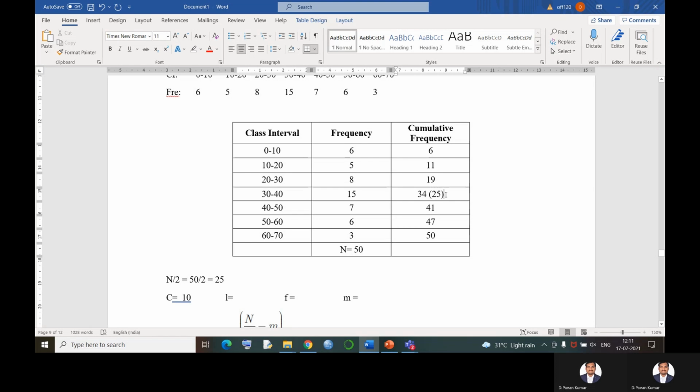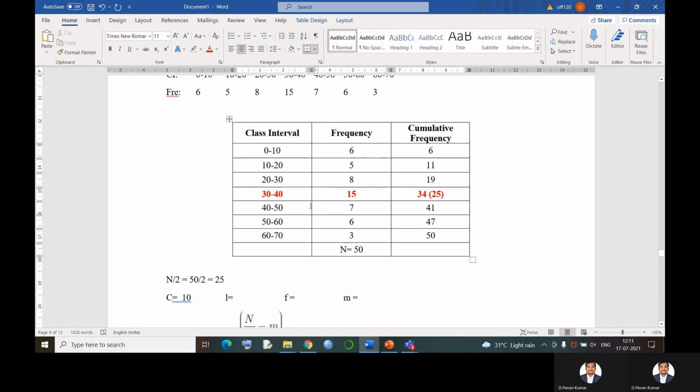Okay. Now this value is pointing towards which class interval? 30 to 40. So therefore the median class is what? 30 to 40 is the median class. Now based on this class interval, we shall find out the L value, F value and M value.